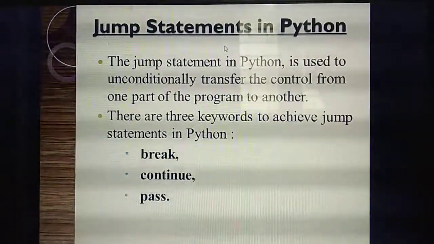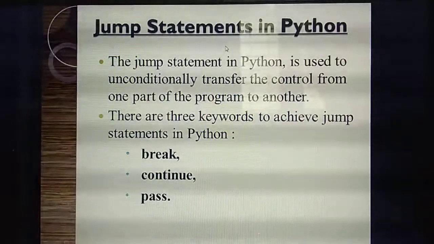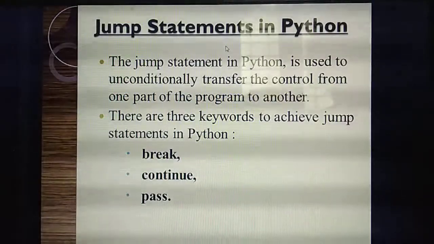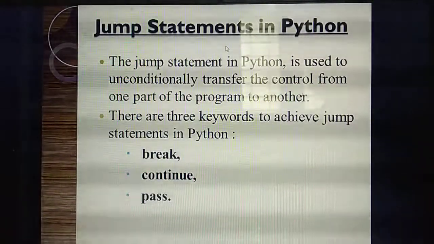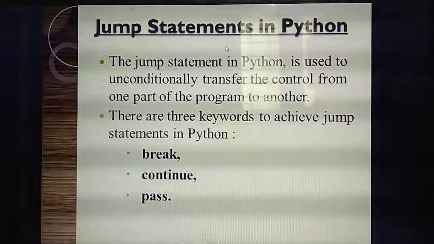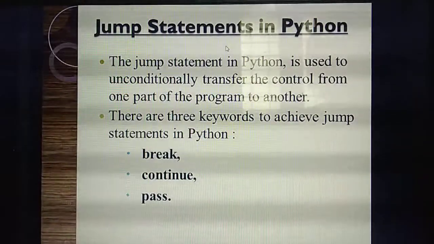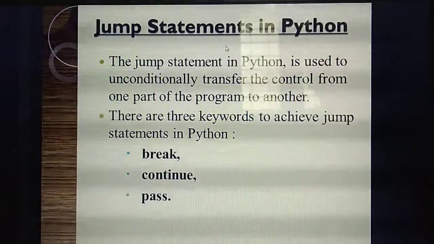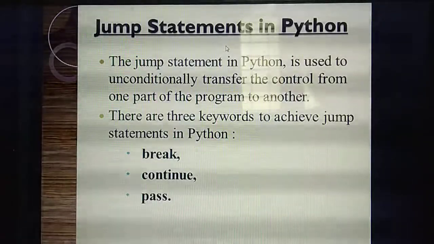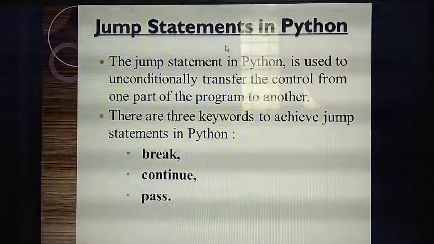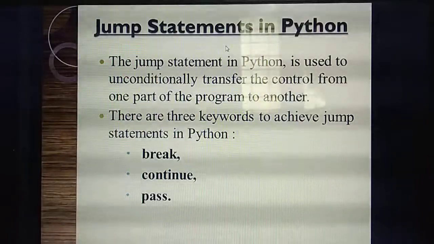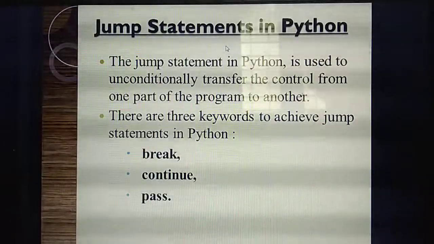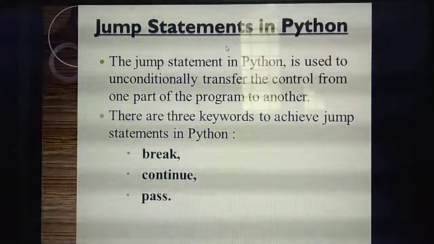That kind of flow of control, we are using the statement called the jump statement. A jump statement is mainly used to transfer the control from one part of the program to another part. In the same program, if some lines need not be executed, the control will automatically jump from one statement to some other part. So that statement we are calling which statement? Jump statement. Understand? For jump statement, there are 3 keywords. Very, very important question. How many keywords are there for jump statement? 3. What are they? Break, continue and pass.